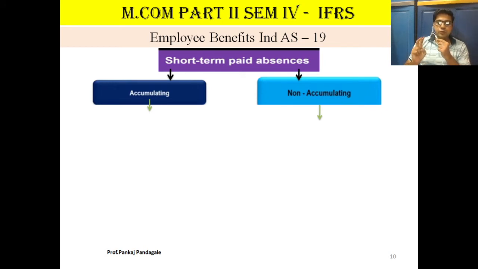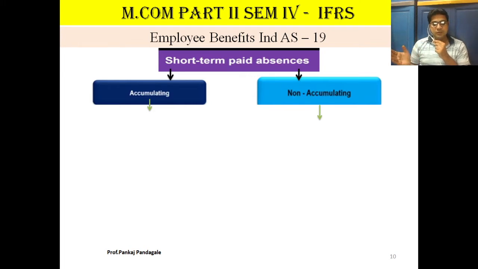There are two types of short-term paid absence: accumulating and non-accumulating. Accumulating paid absences can be carried forward if the current paid entitlement is not used in full.